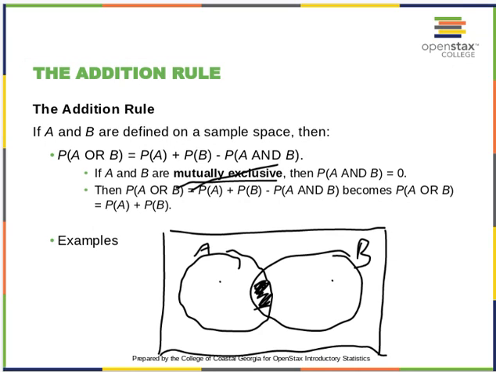Now, the size of B is a full circle, and the size of A is a full circle. If I were to add A and B, I would be double counting this space here, so I have to subtract one of them out.